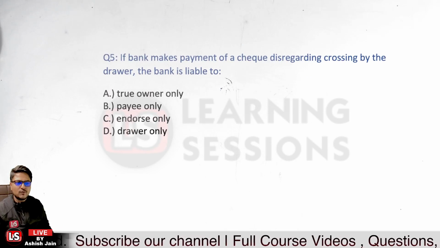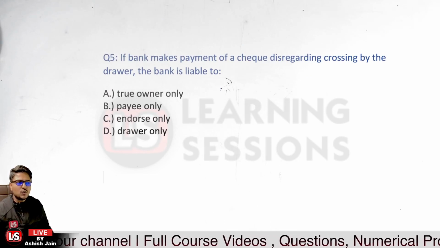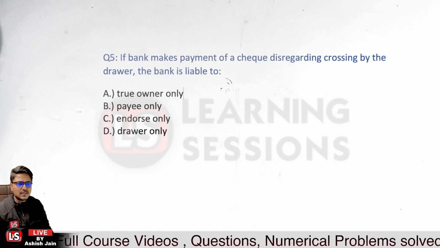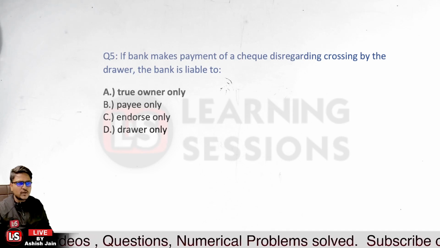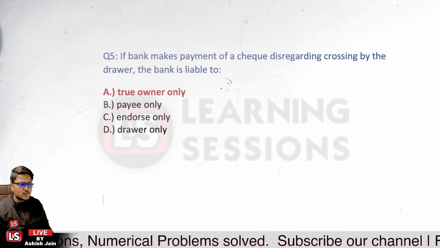Question number 5. Which one would be the right answer? The bank would be liable to the true owner only. So option A over here is the right answer. Sandeep Sangale has answered correctly at the earliest. So that would be all related to this particular session.